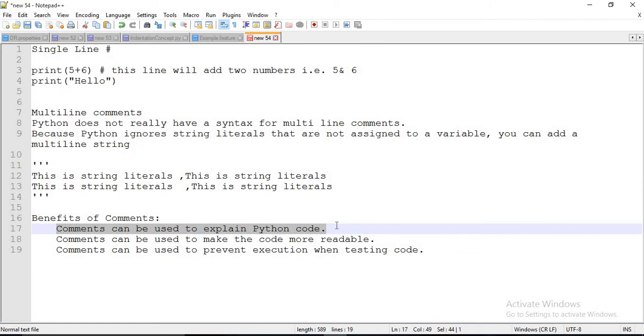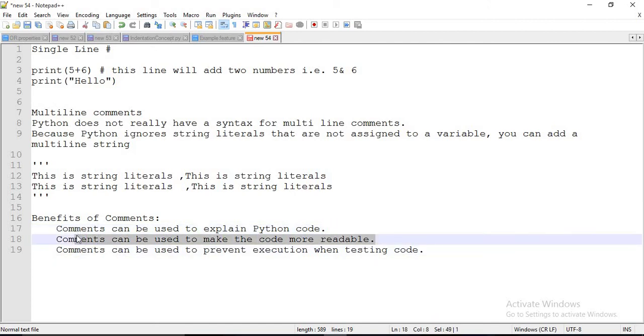He or she will understand very clearly the purpose of this script. So first one is to explain the Python code. Another one, comments can be used to make code more readable. That is the obvious thing. Everyone will know what this script is going to do.